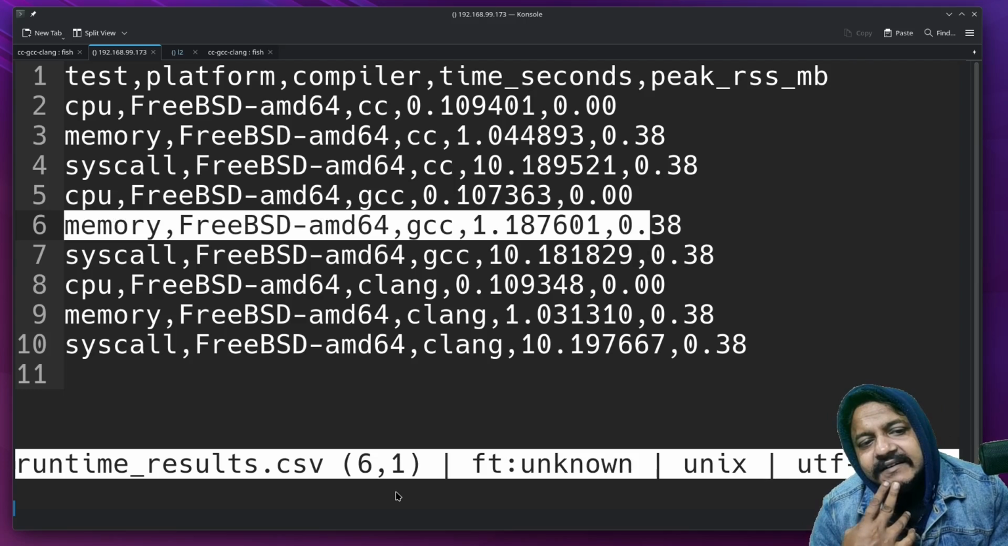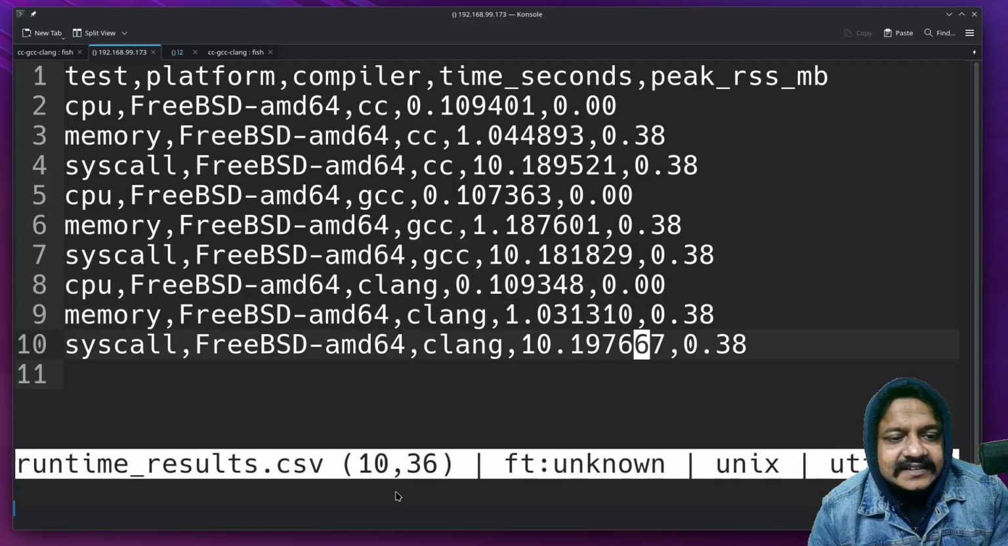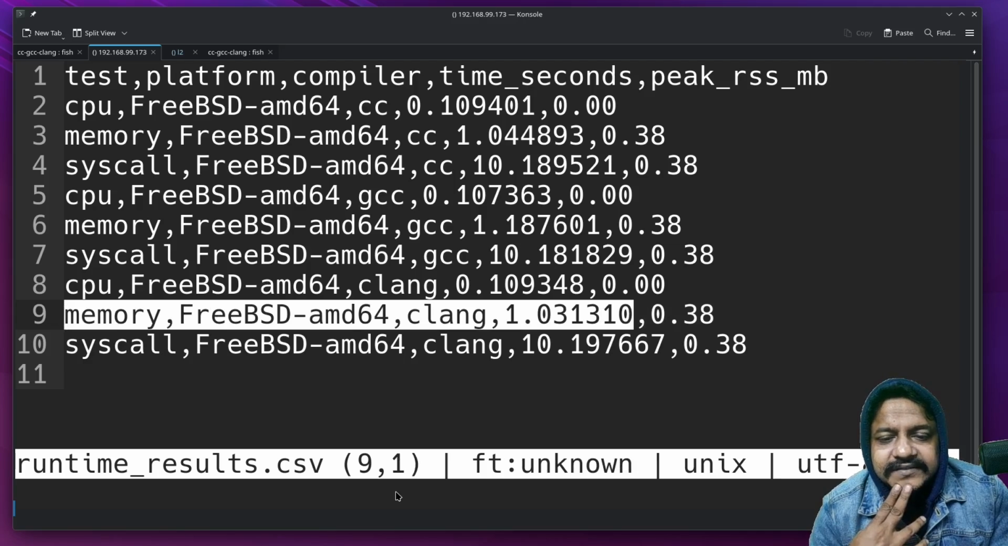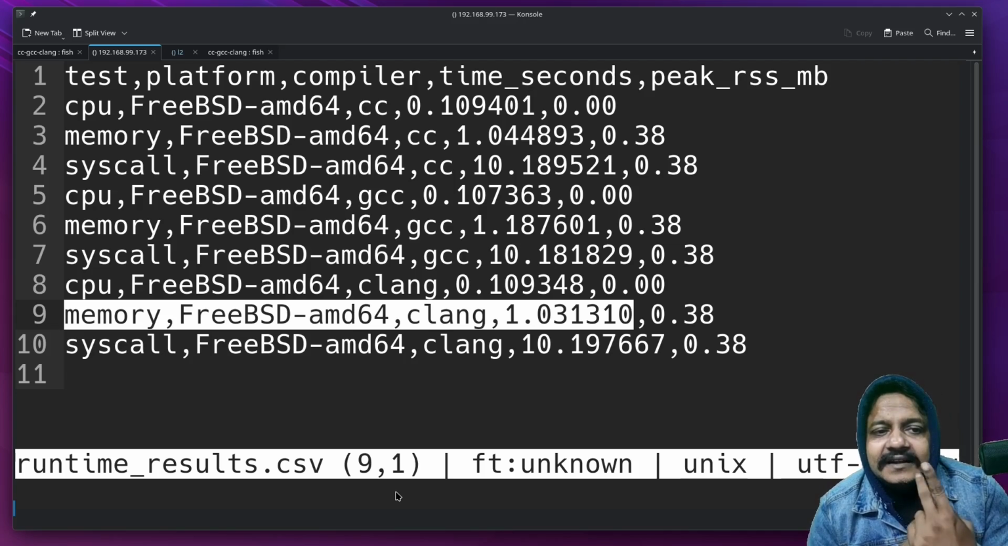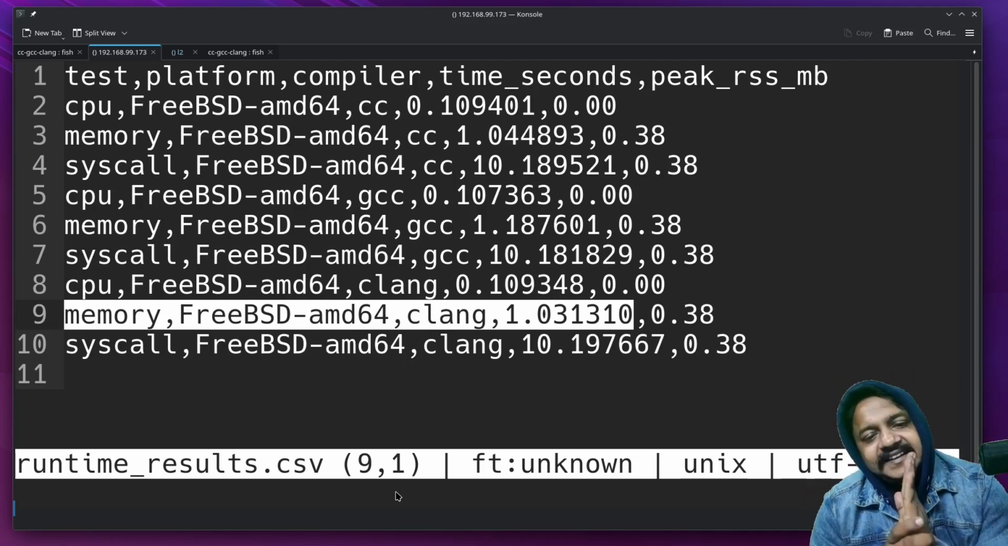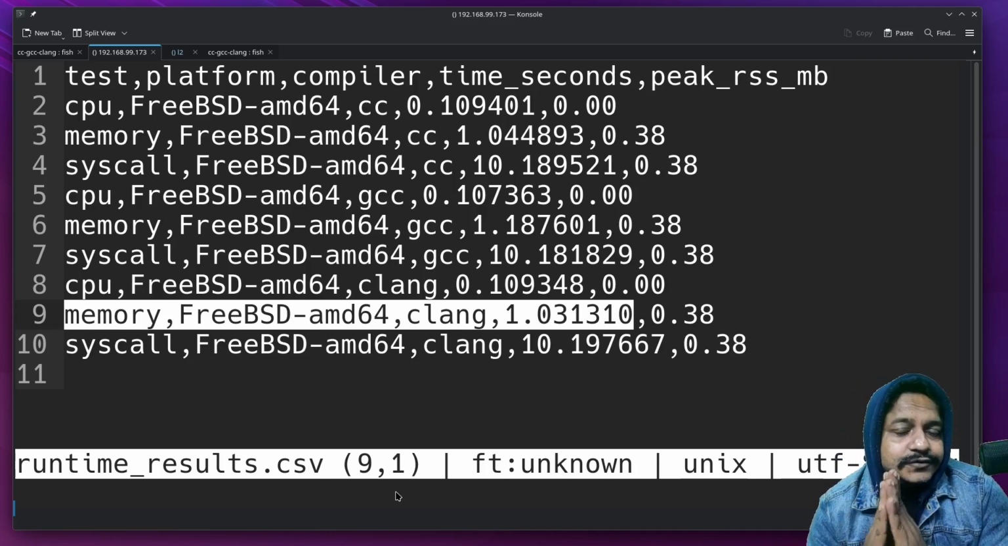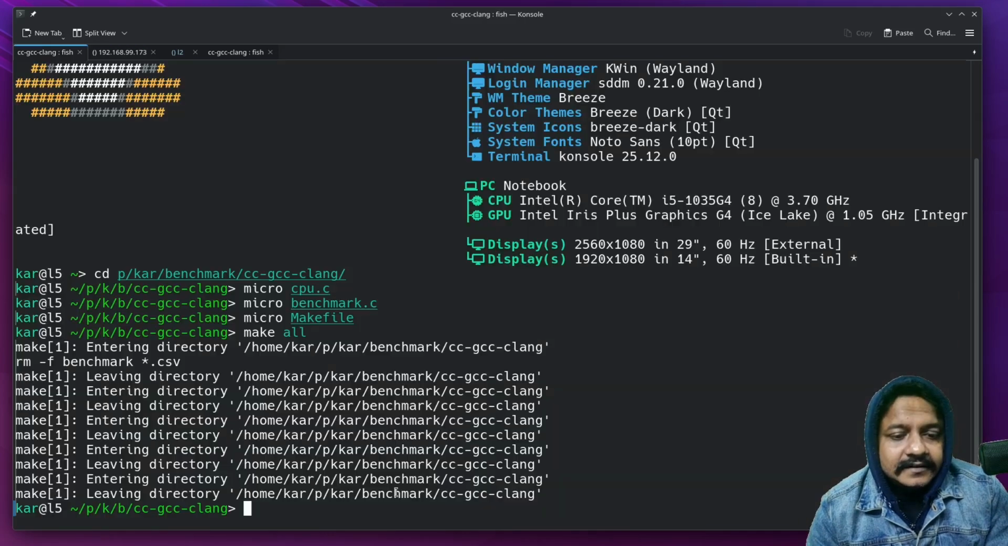So it means in terms of memory, it loses the battle with CC. What about CLANG? 1.03. CLANG outperforms both the GCC and CC. So if our application is memory intensive, it would be a better choice if I choose FreeBSD. Let's see other reports.